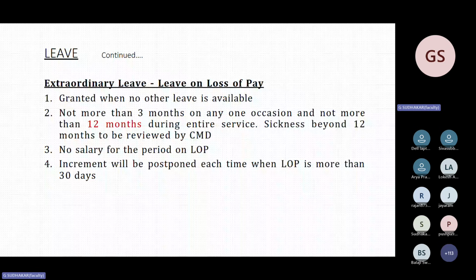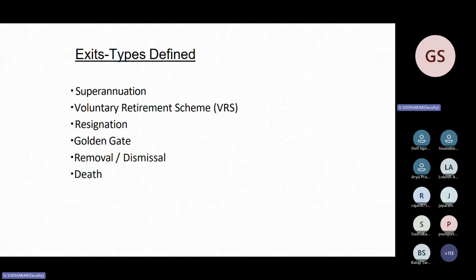There are certain exits: superannuation, voluntary retirement, resignation, golden gate, removal and dismissal, death. Only the concept of golden gate is not there now. Previously it was there. I will tell you what is golden gate, but now it is not there. Only exits are superannuation, voluntary retirement, VRS, resignation, removal, dismissal by departmental inquiry, and the death of an employee. So these are all the exits. Golden Gate was removed by all the companies 3 years before.